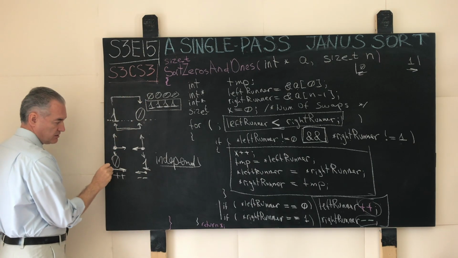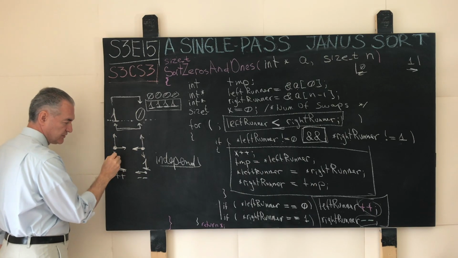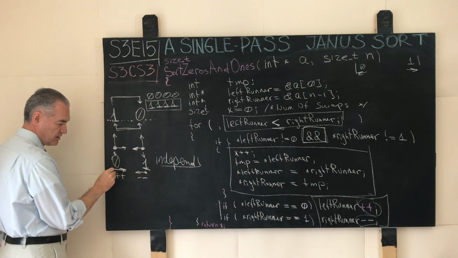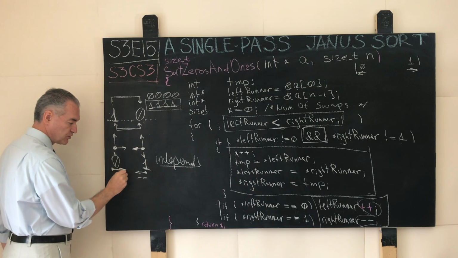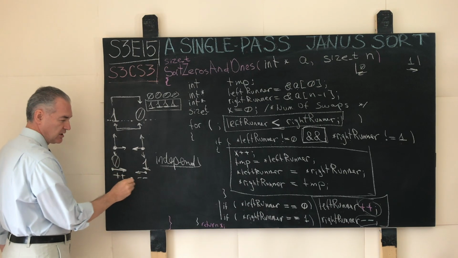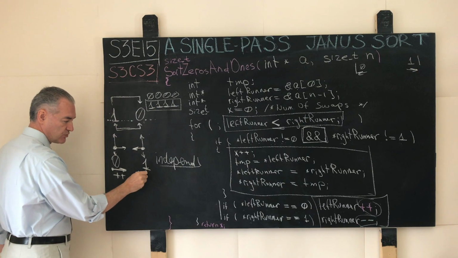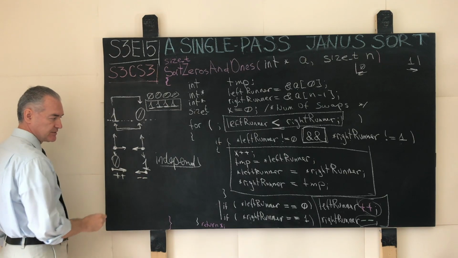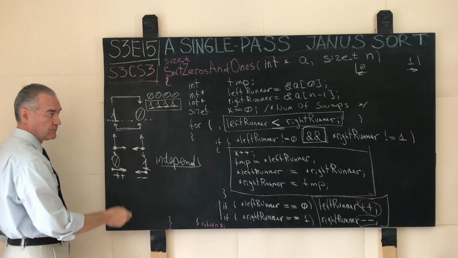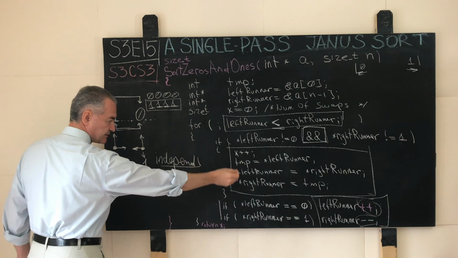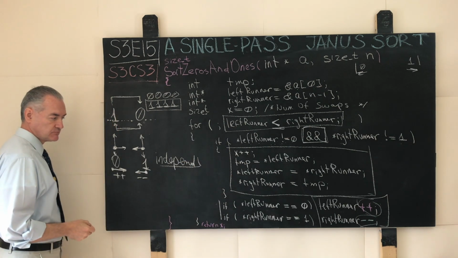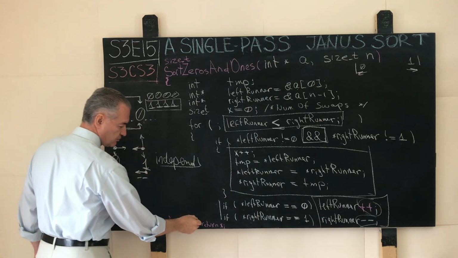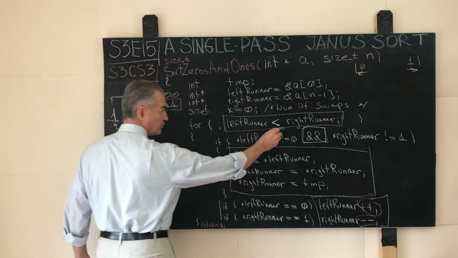And then after that swap, we will have 0 in this position, 1 in this position, and again, the left runner will step rightward once with the plus plus, and the right runner will step leftward once with the minus minus, and the whole for loop and test and swap if needed operation will repeat.